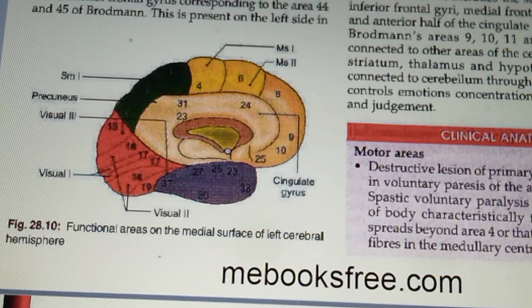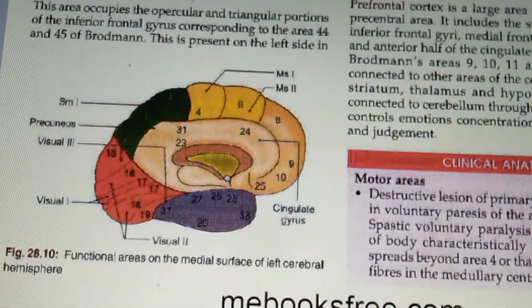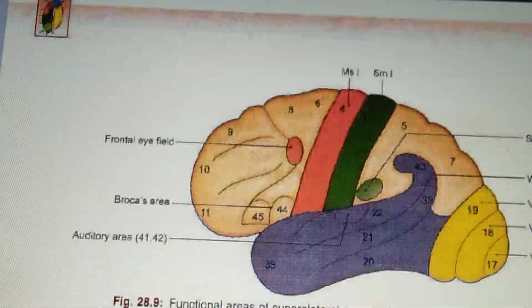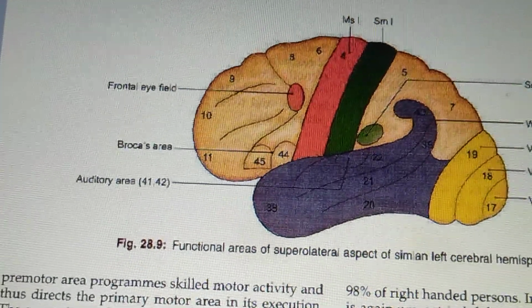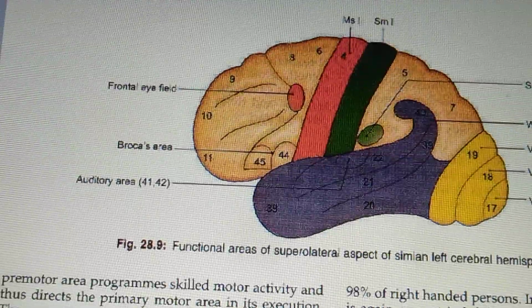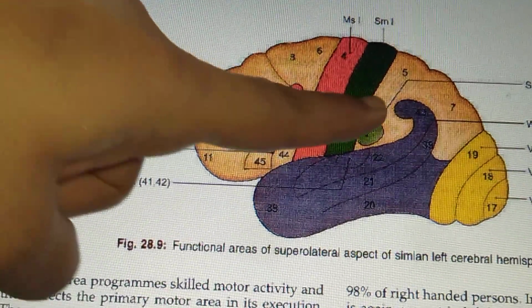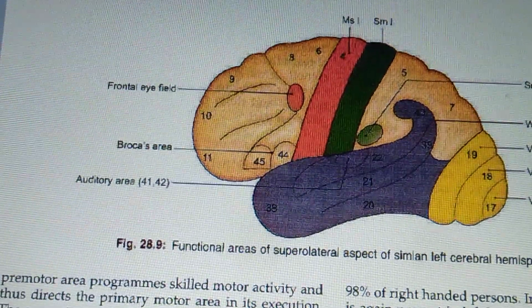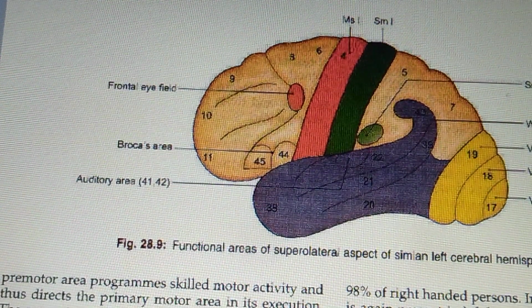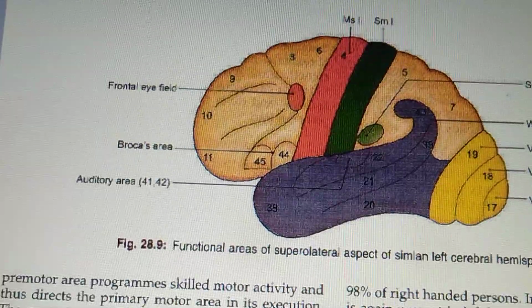So where will you exactly find it? Here, right? Area 43. See, it should be here. It is located in the dorsal wall of the posterior ramus of the lateral sulcus, right?